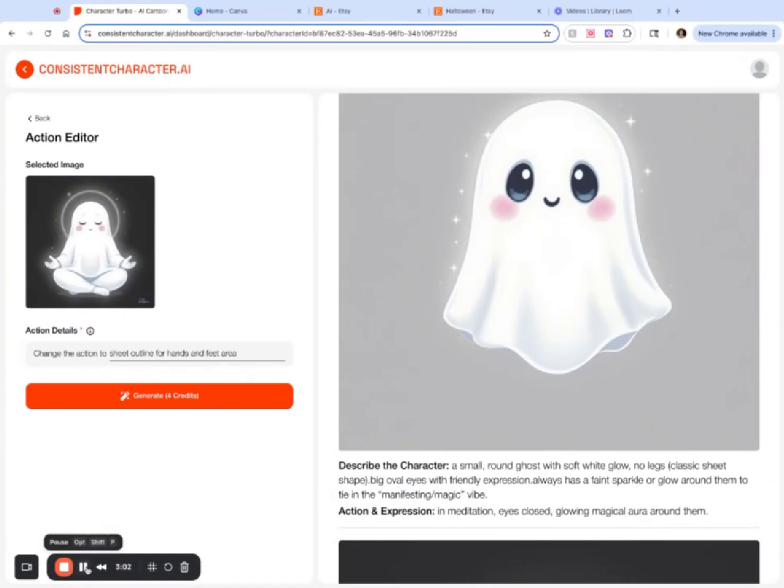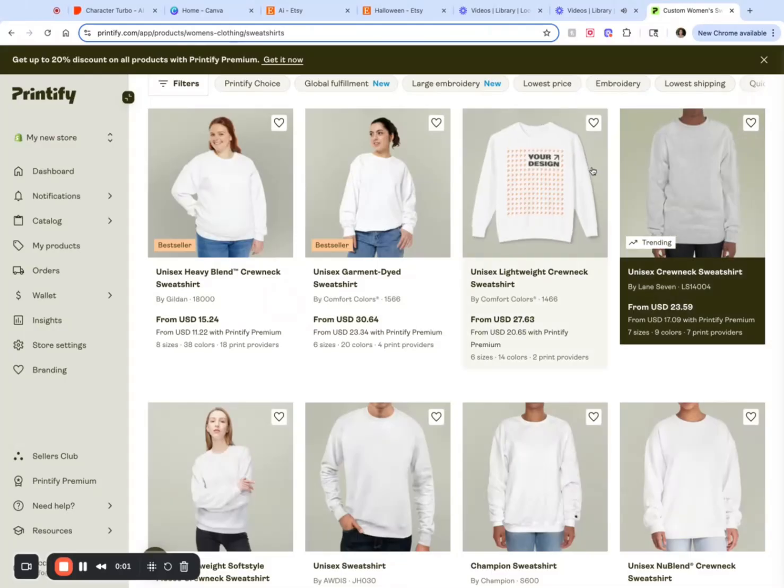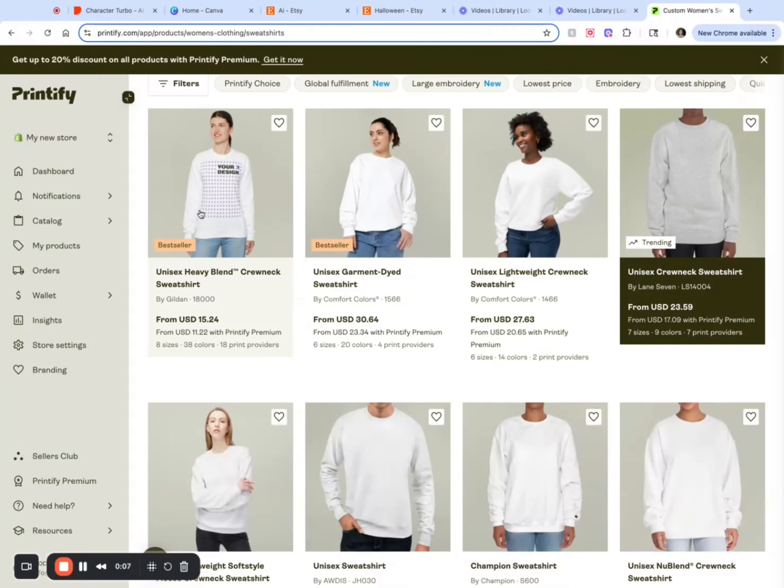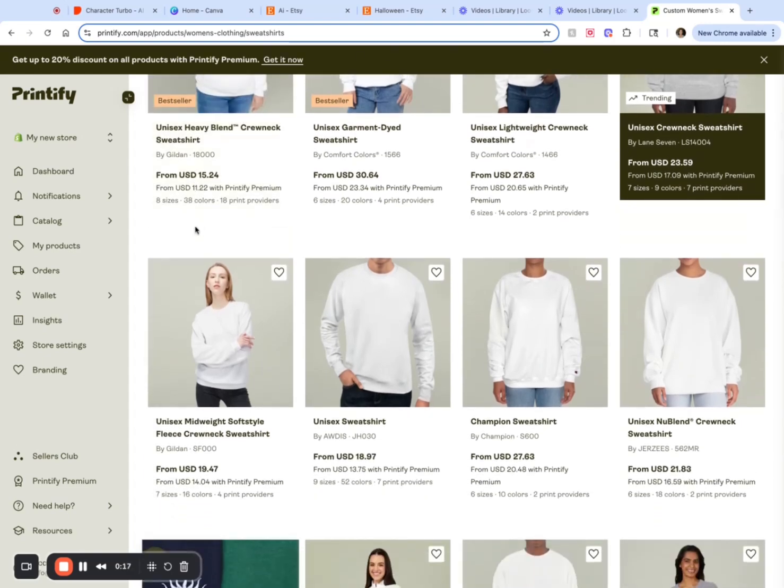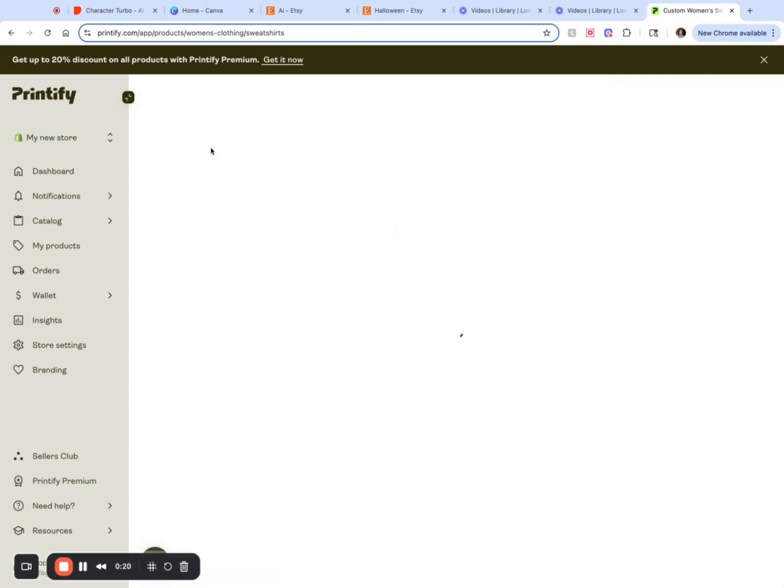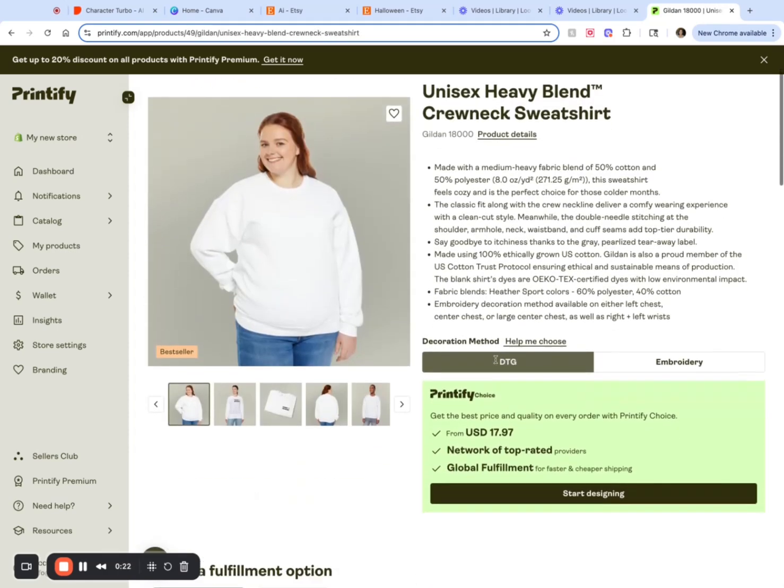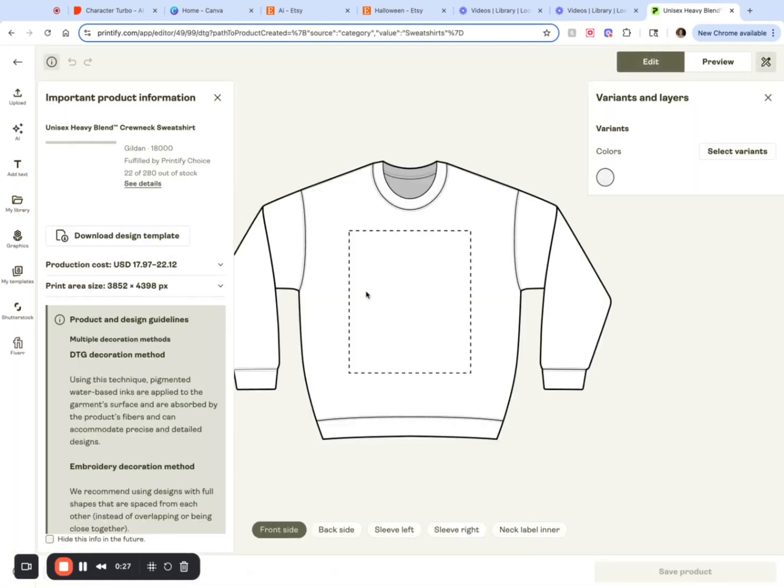So next step, Canva. So back to Printify, and I'm just going to select a sweatshirt, because Halloween is in the fall. It's kind of cool. So a sweatshirt will be nice. And let's do this one, the first one. And again, I'm just getting the dimensions of the area where the images can go. So 3852 by 4398.